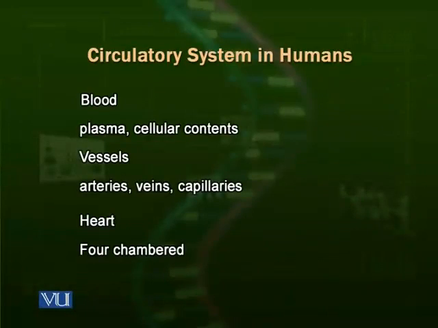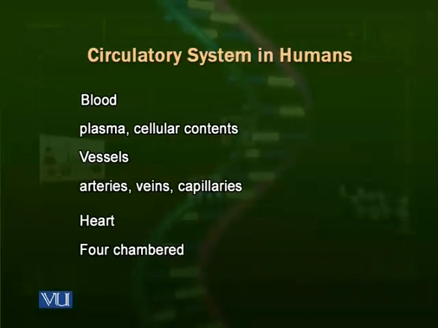Then comes the vessels, the vascular system. The vessels are the tubes, or we can say the system of tubes or canals, which allows the flow of blood from the heart to the body and from the body back to the heart. There are three types of vessels: arteries, veins, and capillaries.